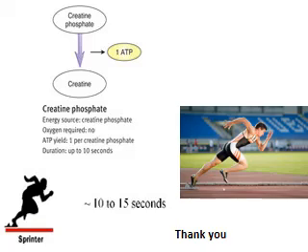So it is a good source of energy where energy is required very fast. Within 10 to 15 seconds you are able to get that energy, and it is ideal for a sprinter. So this finishes the topic on biological oxidation and oxidative phosphorylation. Thank you.